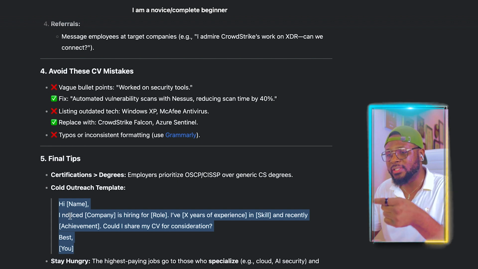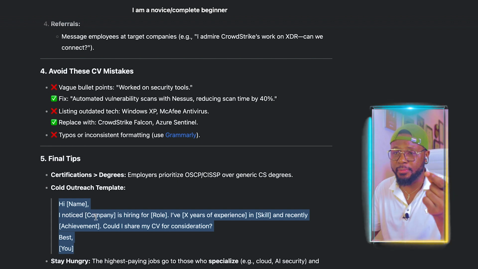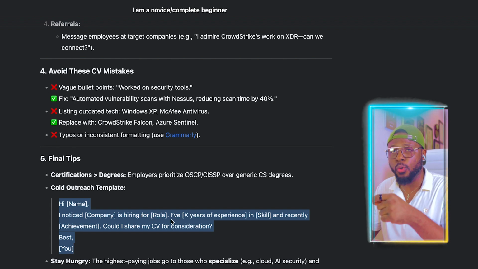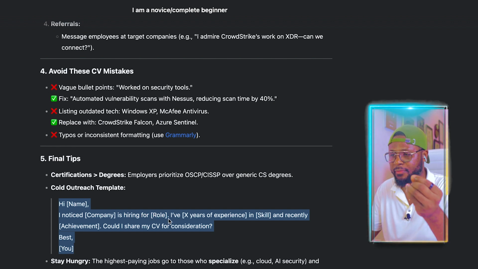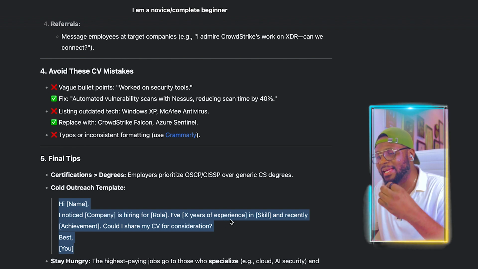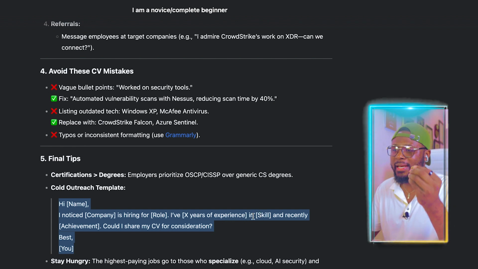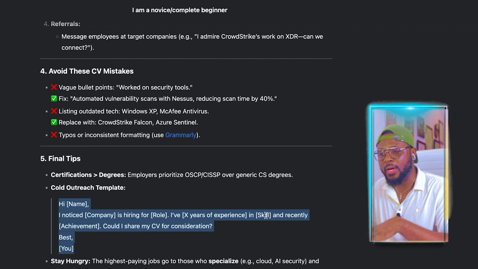And then I noticed company. So you're going to put the company that you're sending the email to is hiring for the role. You put in the role that they're hiring for. And I have X years of experience. You put the years of experience that you have. And in skill, you put the skill that you have, and recently put your achievement, the things that you achieved, your certification, the things that you have developed, the security breach that you stopped, and all of that.